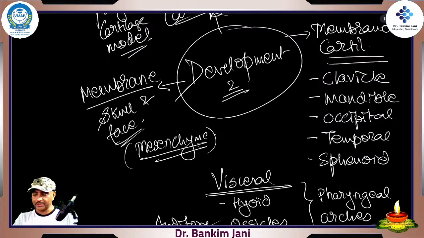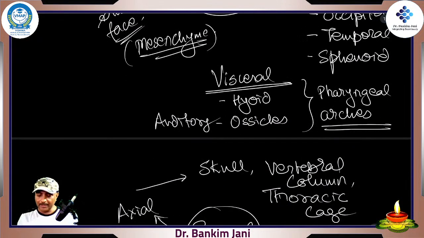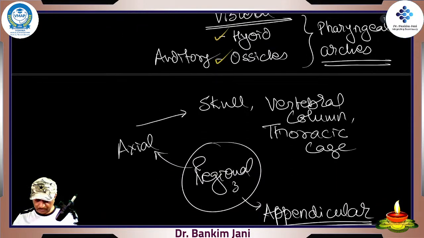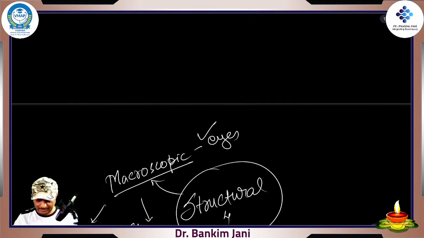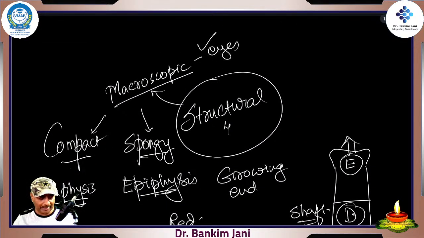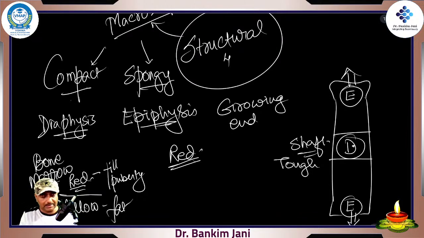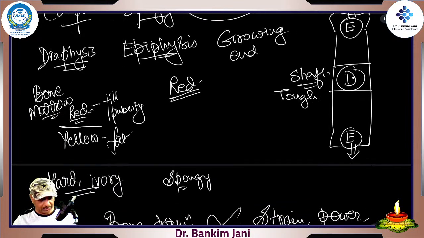Membranous, these are special, membrano-cartilaginous, because these are the mixed ones, right? Clavicle, mandible, occipital, temporal, and sphenoid. Visceral, again special, hyoid, and the ossicles, right? Regional, axial, appendicular, you know it very well, right? And finally, the structural, macroscopic: compact and spongy. This is the important point to remember. So compact is diaphysis, which is strong.